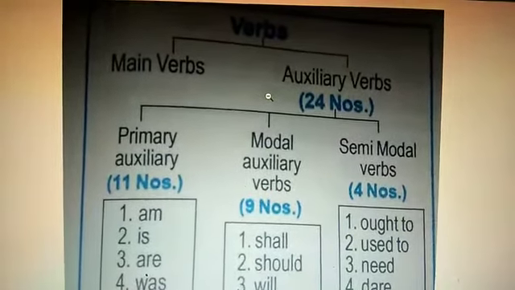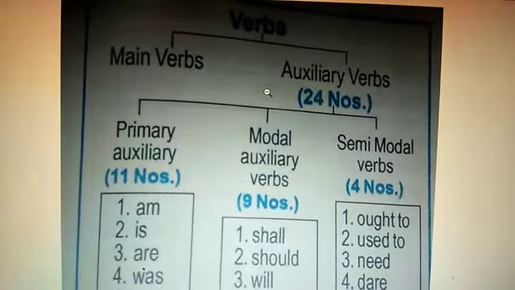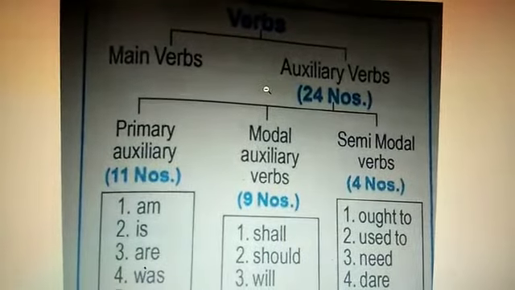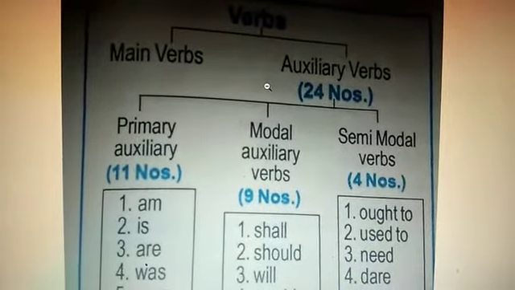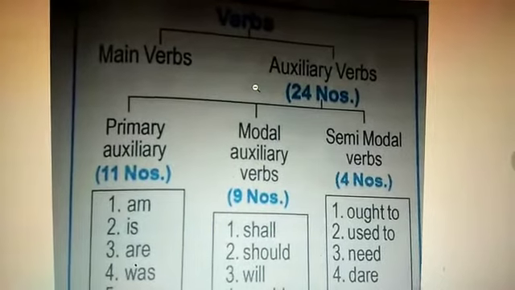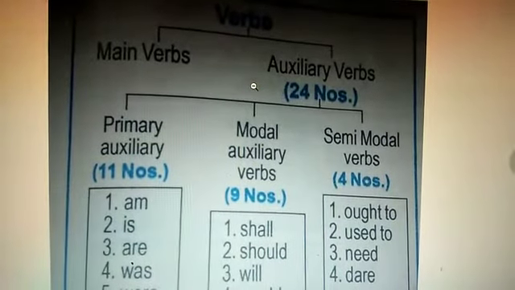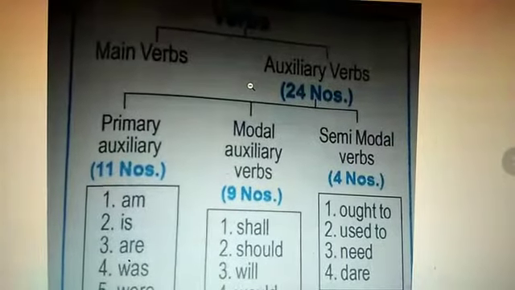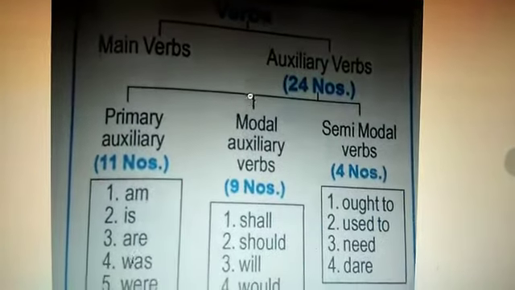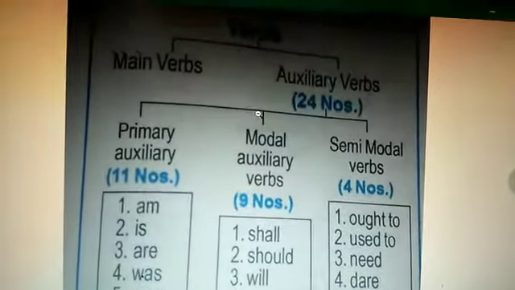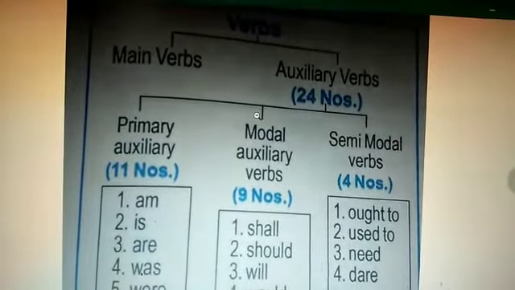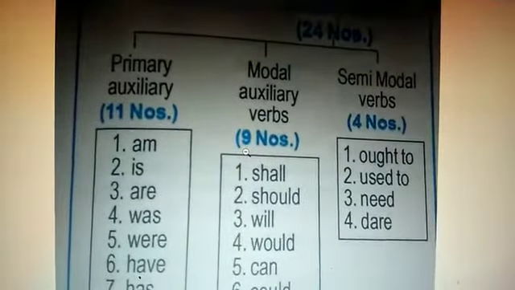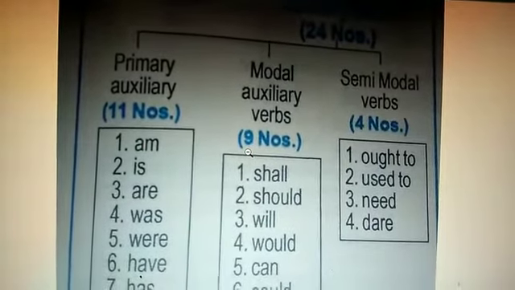What do you mean by auxiliaries? Auxiliary means helping verbs. I will meet you tomorrow, where the auxiliary verb, the helping verb, is will. Now you see the flow chart. Verbs are of two types, main verbs and auxiliary verbs. Auxiliary verbs are 24 in number. They are primary auxiliaries and modals.